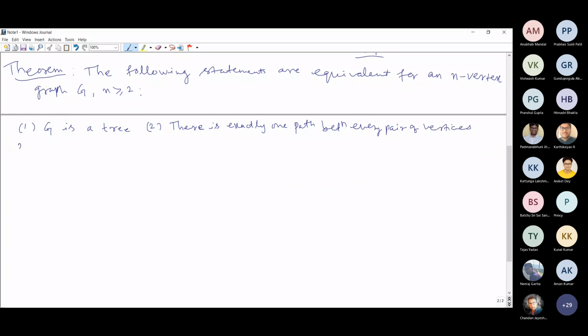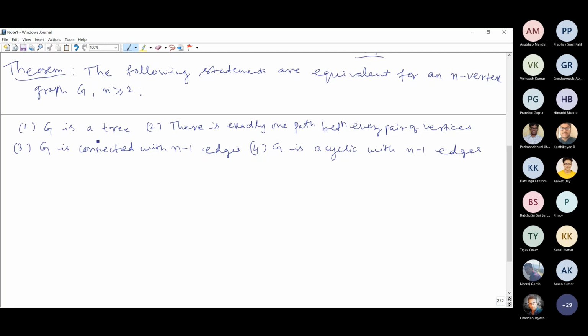And the third one is G is connected with n-1 edges. And the fourth statement is G is acyclic with n-1 edges. Okay, these are the four statements we have seen.